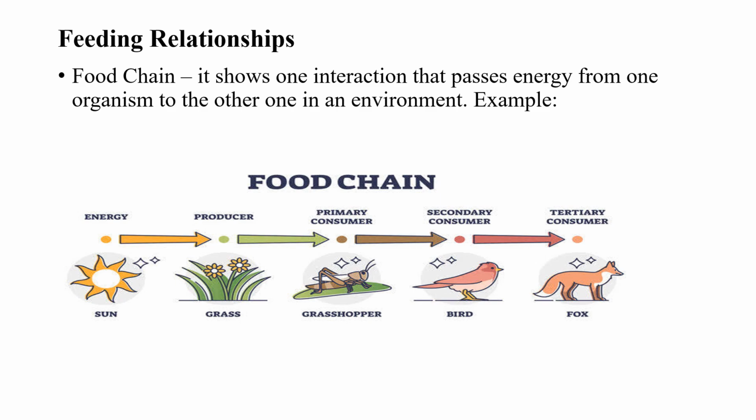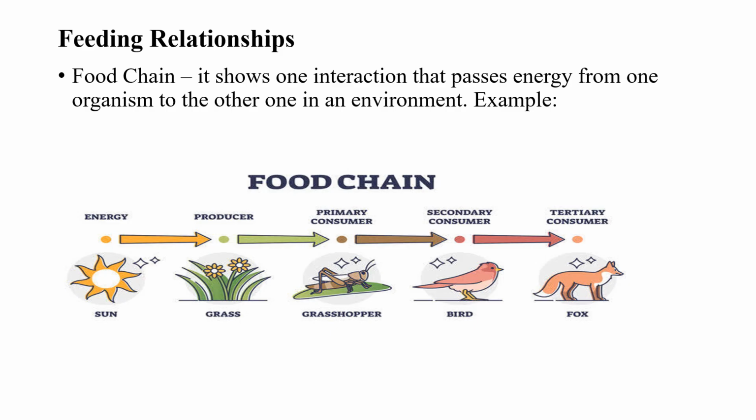to the other. The first feeding relationship we're going to look at is what we refer to as a food chain. It shows a linear feeding relationship between organisms. That is, you have a straight line of feeding relationships taking place in organisms. Look at this one.